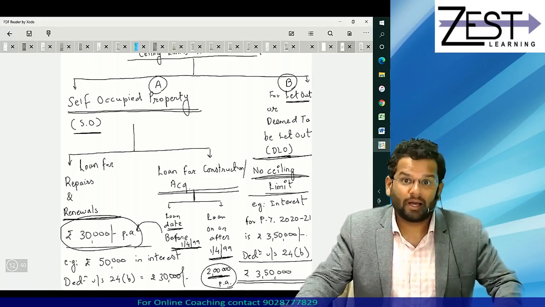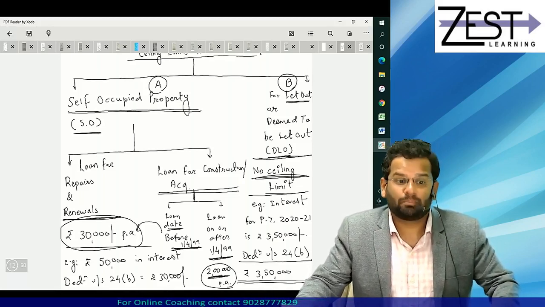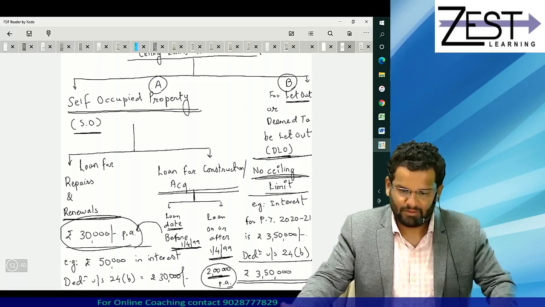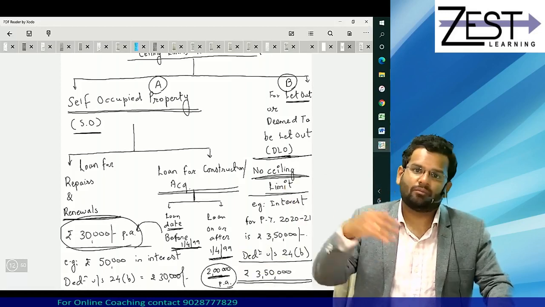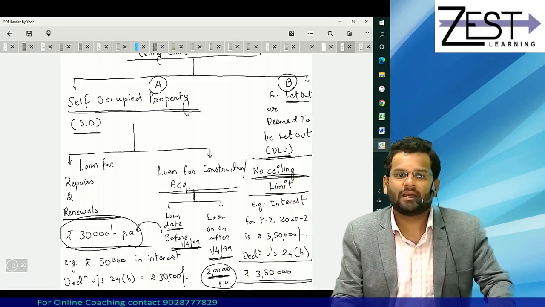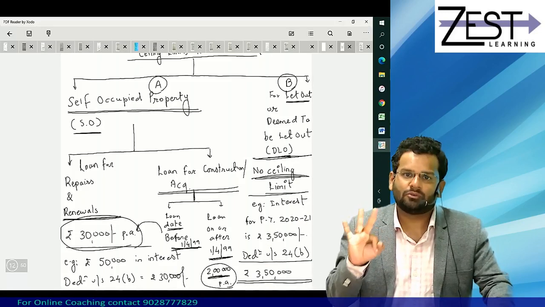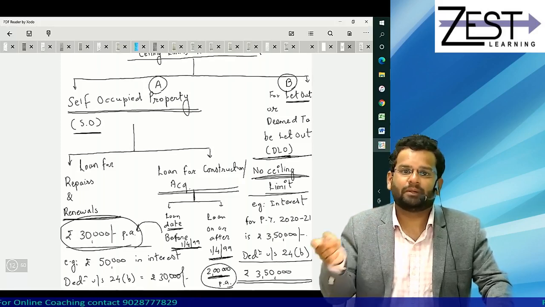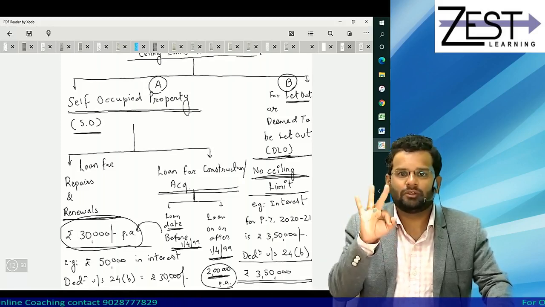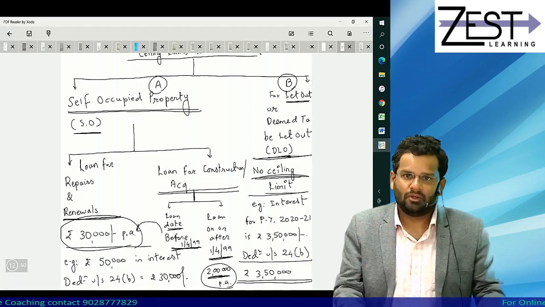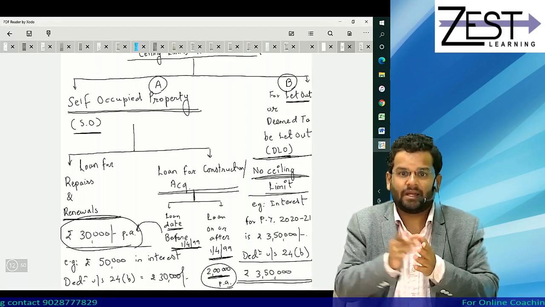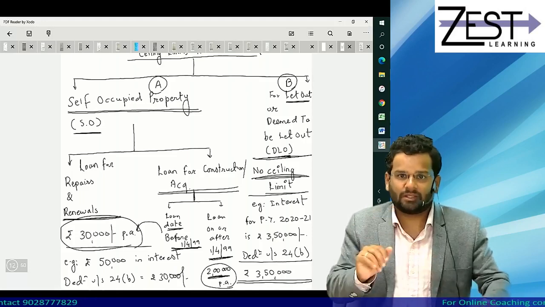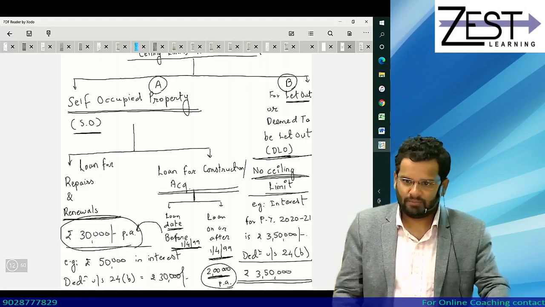Yes, if assume that one of the property for which loan is taken for construction is taken before 1/4/1999, then the limit will be 30,000 rupees. And for the repairing property, repairing loan, it will be again 30,000. So overall, it cannot exceed 60, and each case it cannot exceed 30,000.